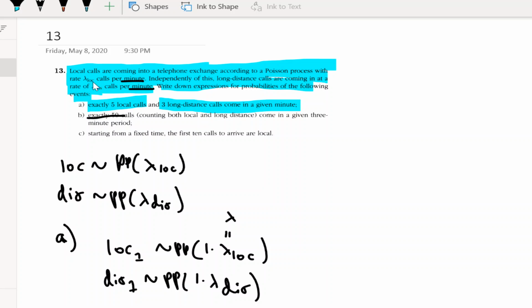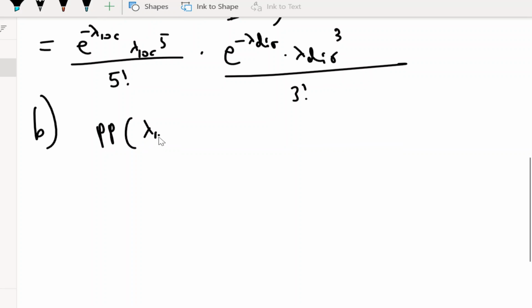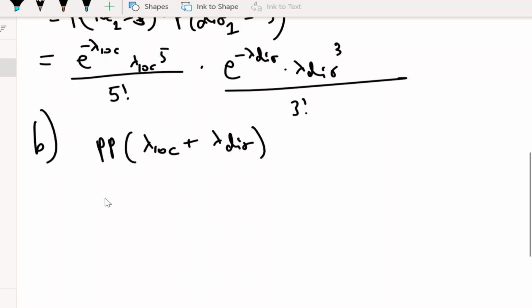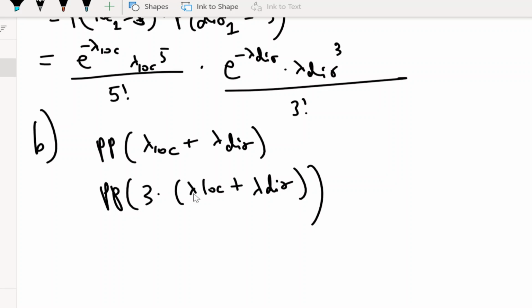So we can create a new Poisson process that just combines the 2 rates. It totals the amount of each per minute, so we get the total number of calls per minute. This new Poisson process would be lambda loc plus lambda distance calls per minute. However, we're not done just yet. Note how they're saying it's in a given 3-minute period. We didn't really have to account for it in the previous problem, though I wrote it out anyway. This is the rate of total calls per minute, but we want the total calls in 3 minutes, so we'll multiply this by 3 to account for that.